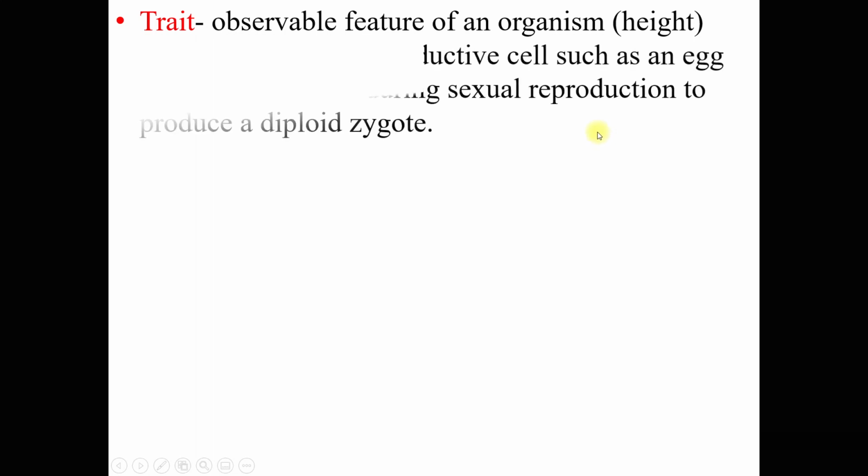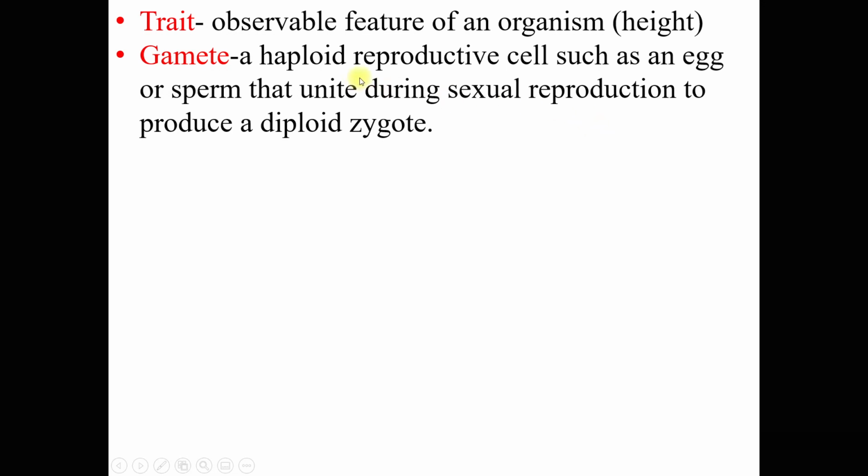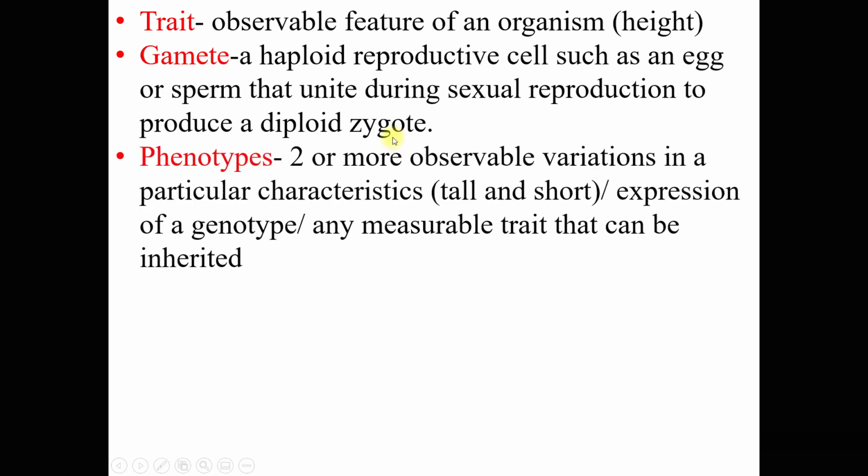Okay, those are traits. Then gamete is a haploid reproductive cell such as an egg or sperm that unite or fuse during sexual reproduction to produce a diploid zygote. So itulah gamete.